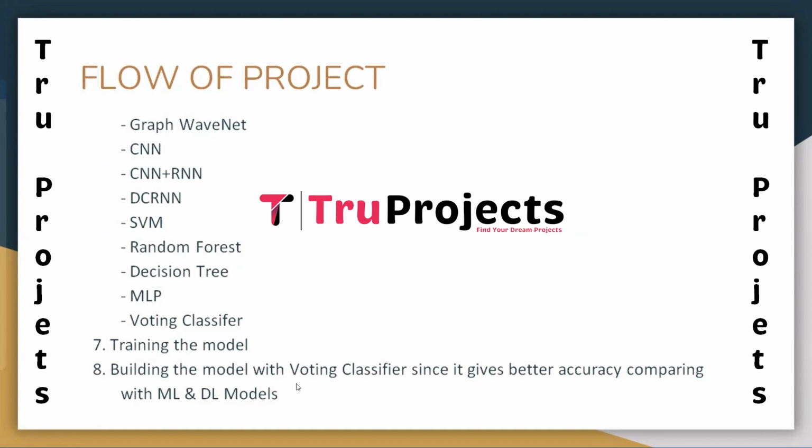Then here we have building the model with a voting classifier, since it gives better accuracy compared with ML and DL models. So in this, leveraging the advantages of the voting classifier, this step involves combining the predictions from multiple models to achieve improved accuracy compared to individual machine learning and deep learning models.